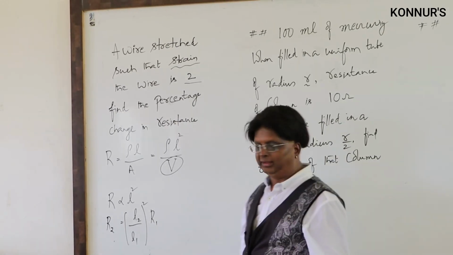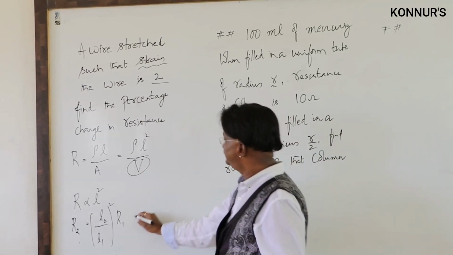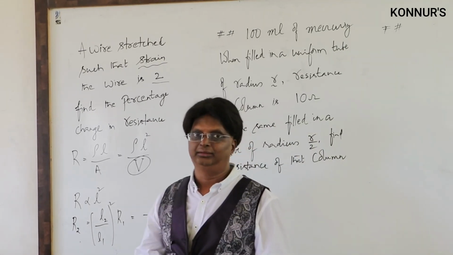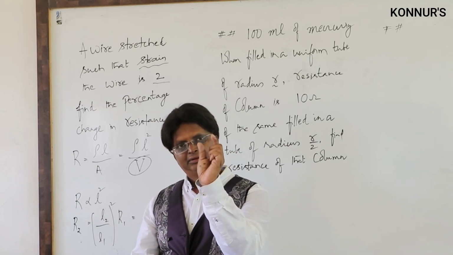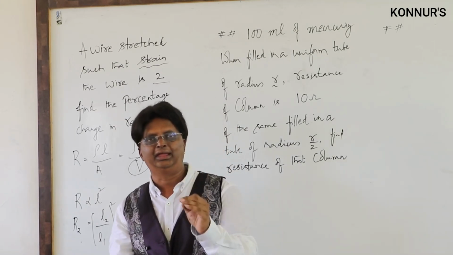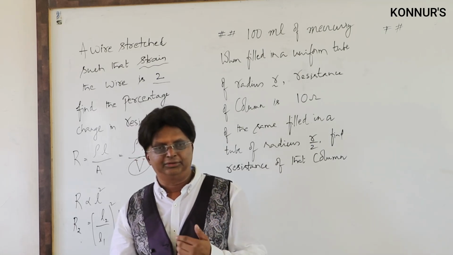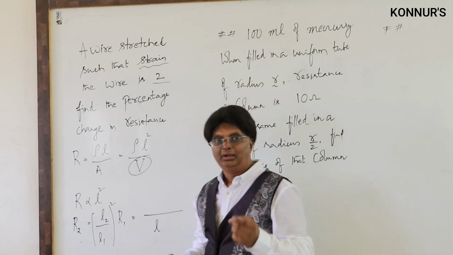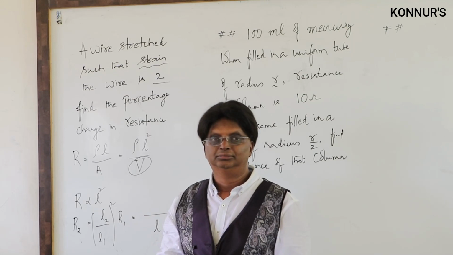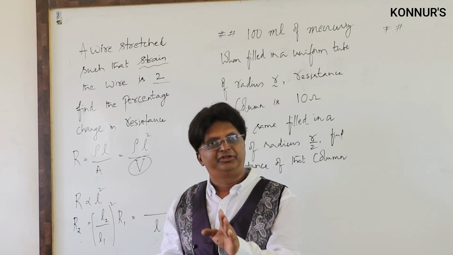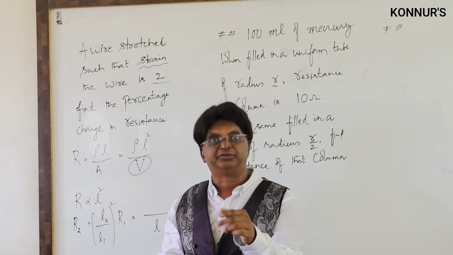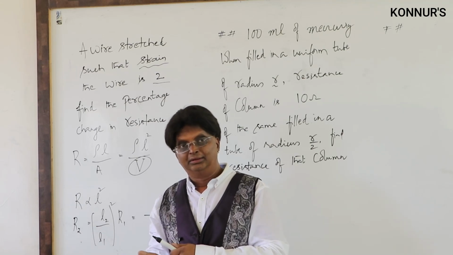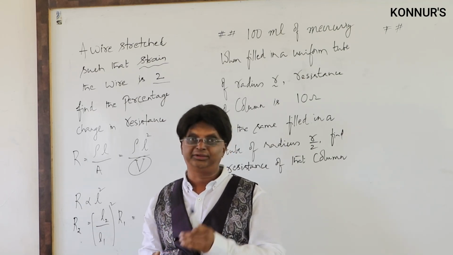Now the data says strain. Therefore, how to substitute? If I take L1 is equal to L. What do we mean by strain? Strain is delta L by L. The change in the length by the initial length is what is strain. So now delta L by L is given to be 2. So what does it mean? Delta L is equal to 2L. Remember, delta L is equal to 2L does not mean the length is doubled. In fact, the length is tripled. Because initial length is L, delta L is 2L. Therefore, the final length is L plus 2L, which is 3L.